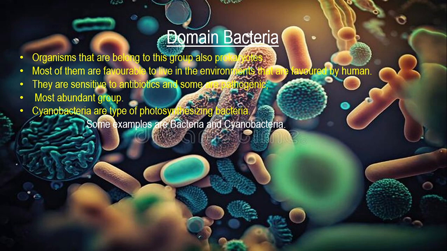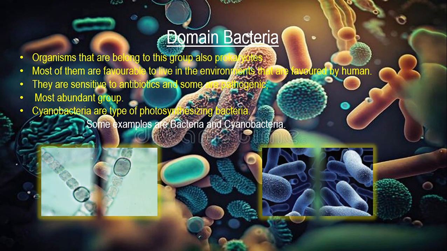These cyanobacteria have a green colored pigment, so they can produce their own food. That means they photosynthesize, right? They can photosynthesize. They can make their own food. And here are two pictures. In the first picture we can identify cyanobacteria, and the other is another bacteria, right?